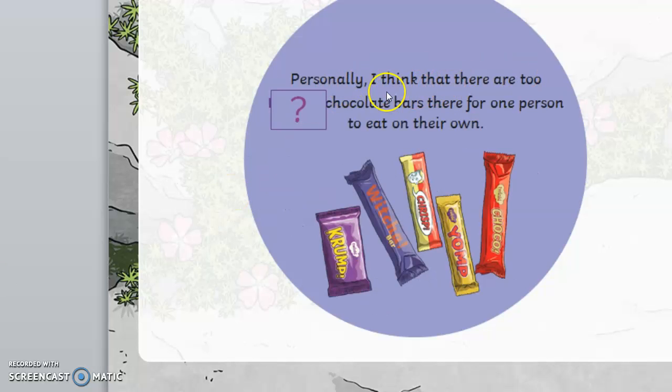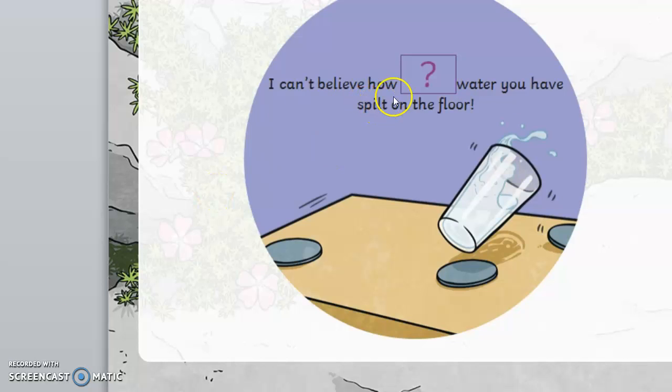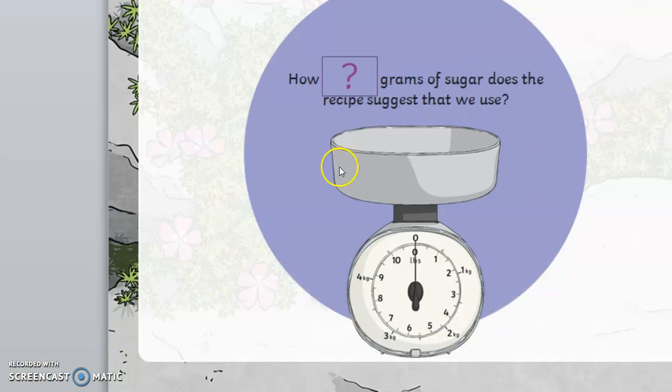Personally, I think that there are too many chocolate bars there for one person to eat. I'm not counting chocolate, I'm counting the bars. 1, 2, 3, 4, 5. So I can count the bars, and it's plural, so I use many. I can't believe how much water you've spilled on the floor, because we cannot count water. And the last one: how many grams? Of course, we can count the grams. So how many grams of sugar does the recipe suggest that we use?